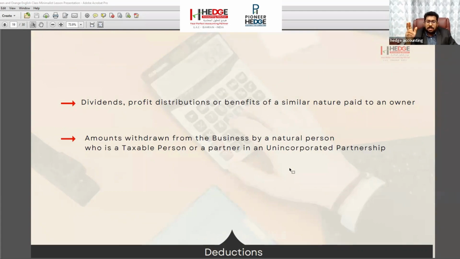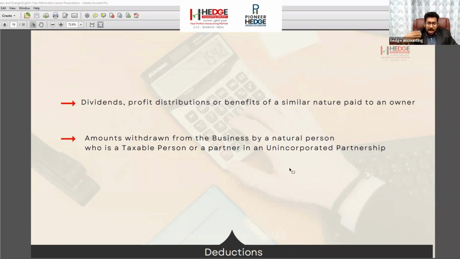But why they said this is, whatever amount the owner is taking from the business is not deductible at all. Even if it is for accommodation, even if it is a salary, it is treated as part of the profit only. His share of profit is part of the dividend only. We cannot deduct that amount from the profit.